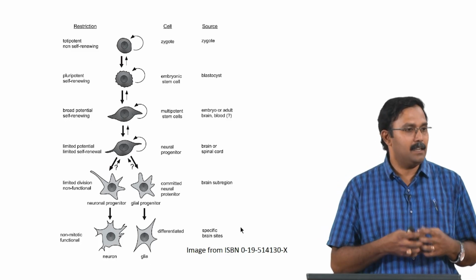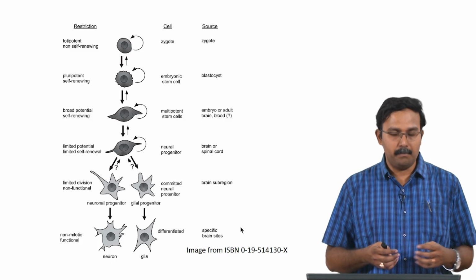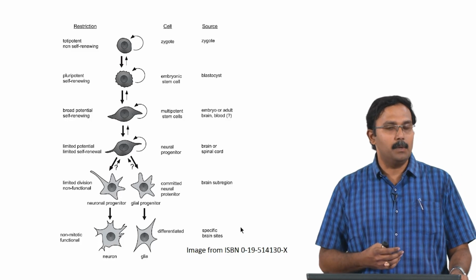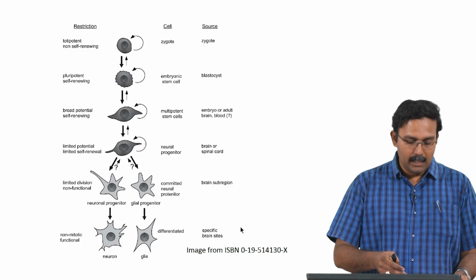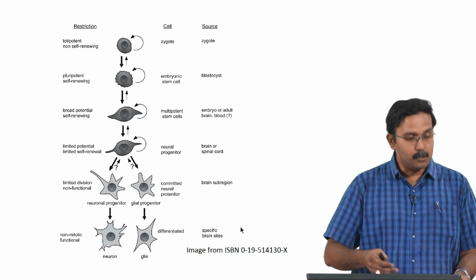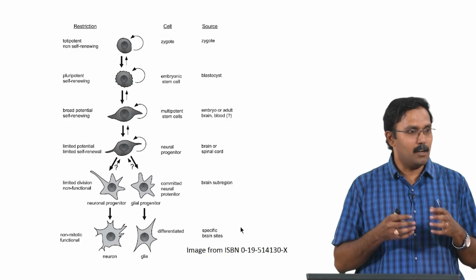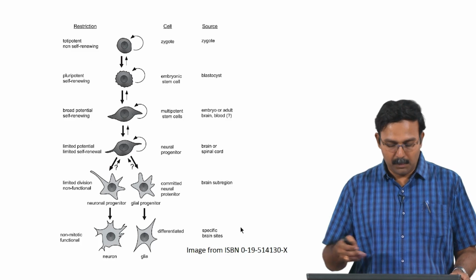So, these are still self renewing cells, these are multipotent stem cells which come from here, and then it becomes a limited potential, limited self renewal cell, which until this process what you would see is there is a possibility of the cells going back, right. So, it can actually go back a stage because it is not fully committed yet. So, it can still go back, and here it forms some kind of a progenitor.